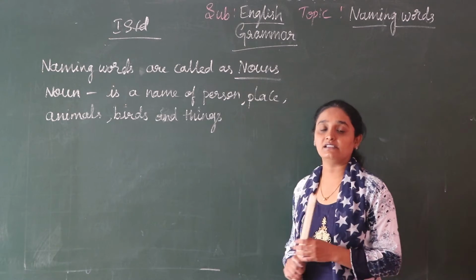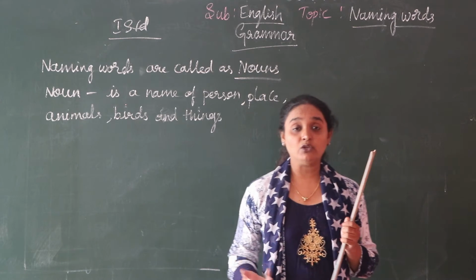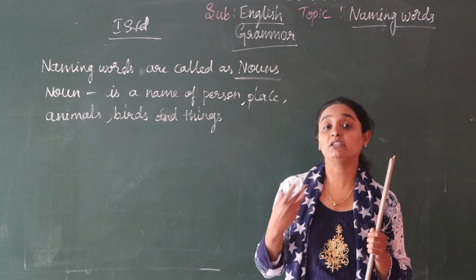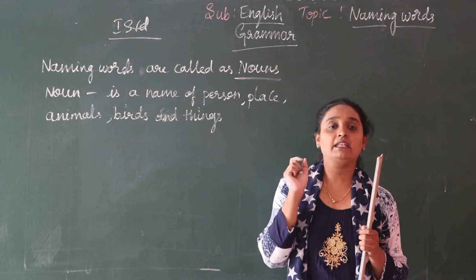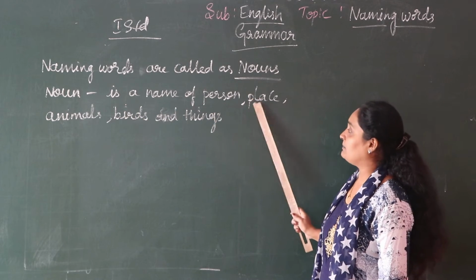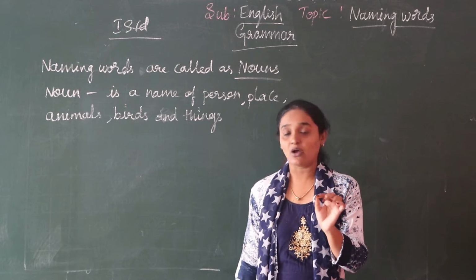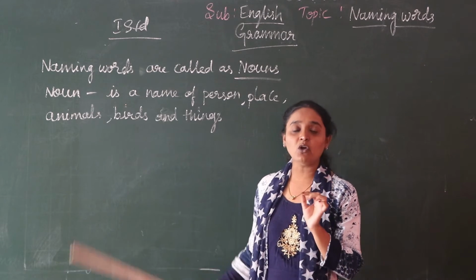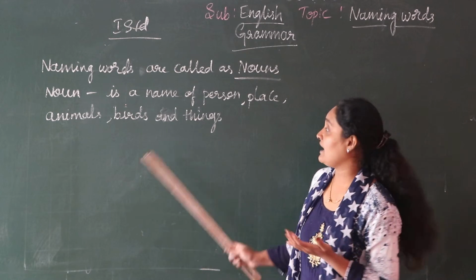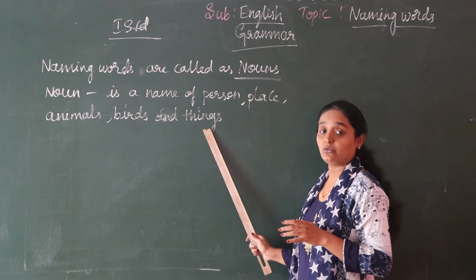This is the desk. You can see a desk in your school. You are using laptops, mobiles and all. Those are also things. Now you know a noun is the name of a person, place, animal, bird or thing. When I ask you to give the names of animals, or to write the names of things, that is the thing.